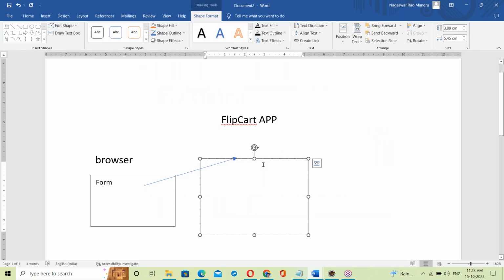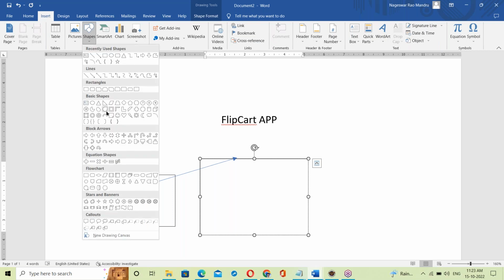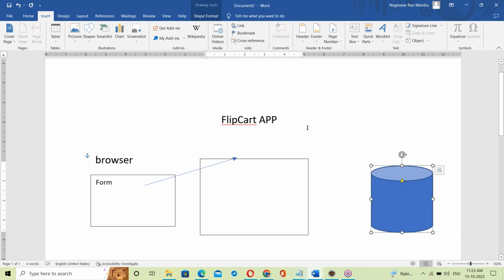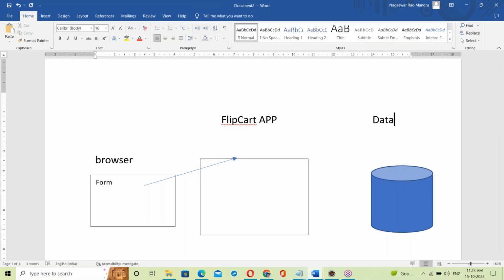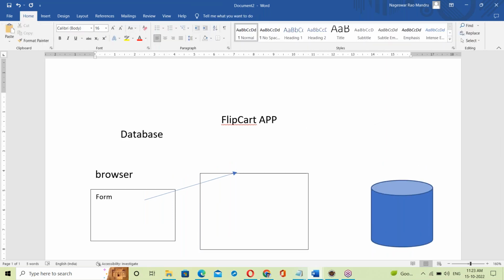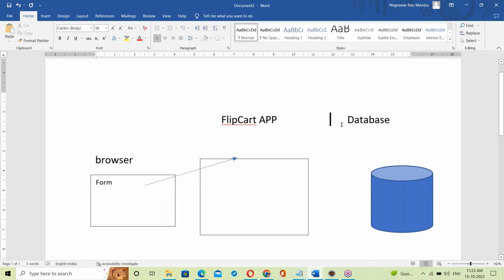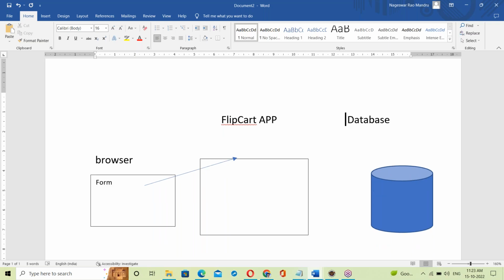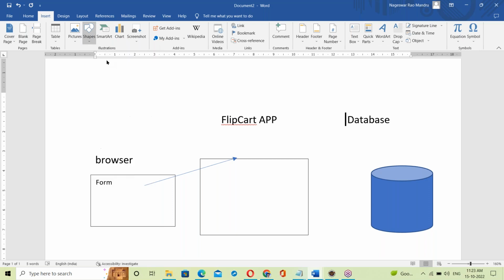That application takes the data and inserts it into the database. Here is the database server. Now the data is being inserted into the database.